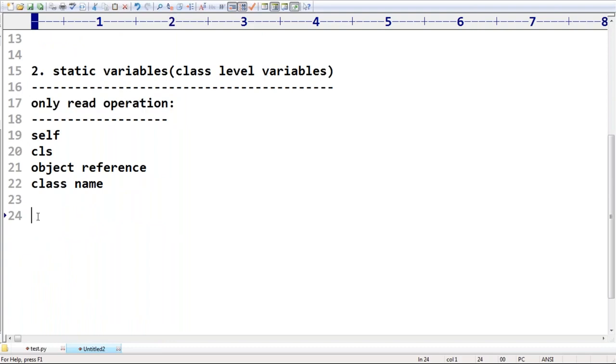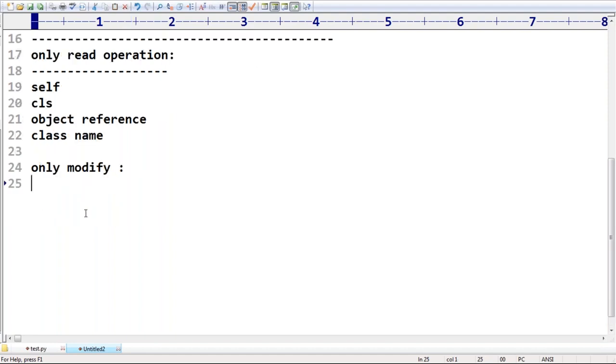Next, how to modify the data? Can you please observe very carefully.